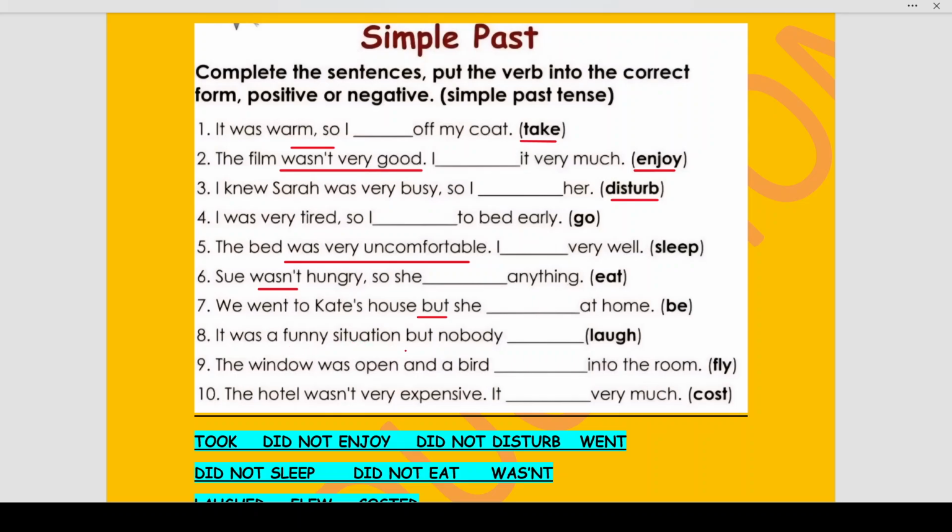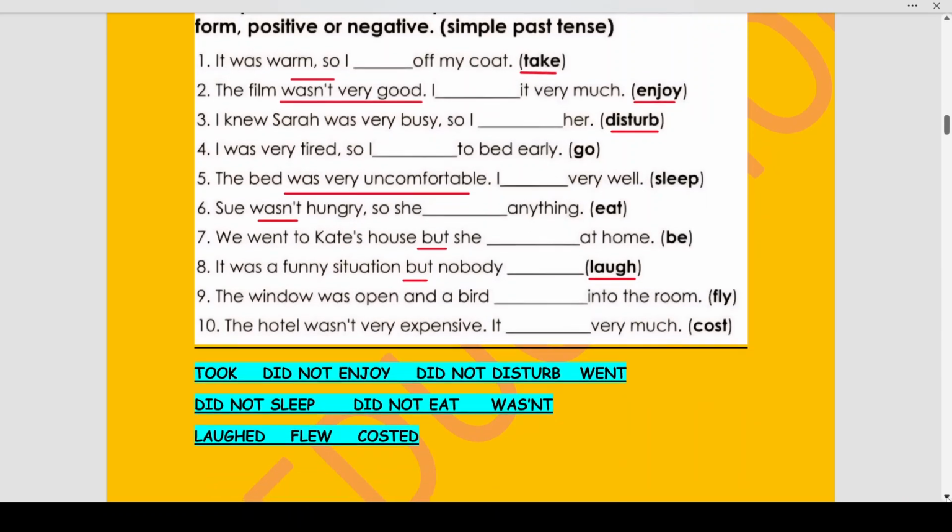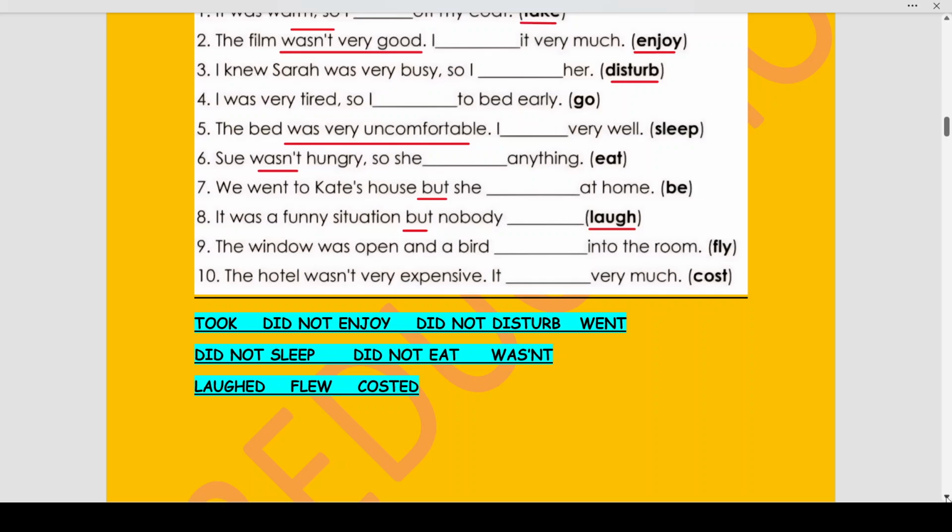It was a funny situation, but nobody laughed. Now, laugh, which is the main verb, becomes a regular form of the verb, laughed. It was a funny situation is a positive sense, but means the concluding or the second part of the sentence will have to become negative. It was a funny situation, but nobody laughed. The window was open and a bird dashed into the room. The window was open is telling us that this sentence is positive. The window was open and a bird, and the conjunction and, please concentrate on the conjunctions.